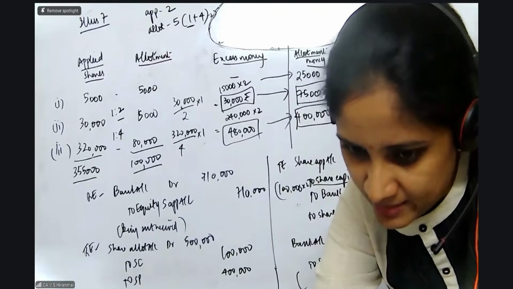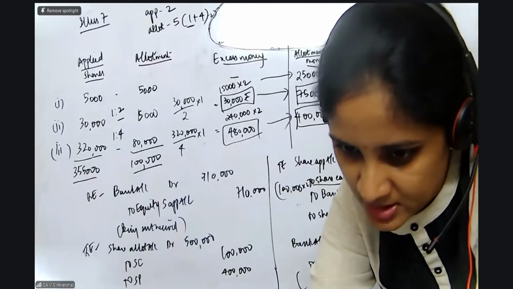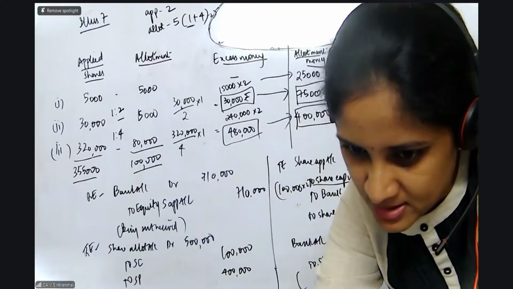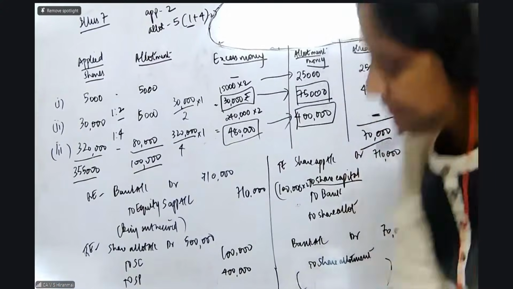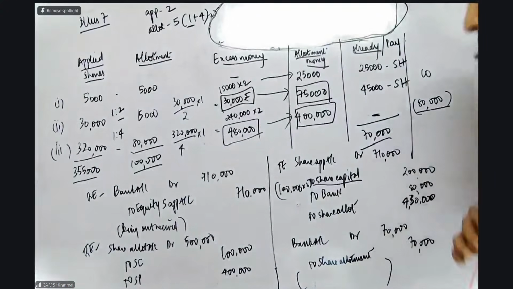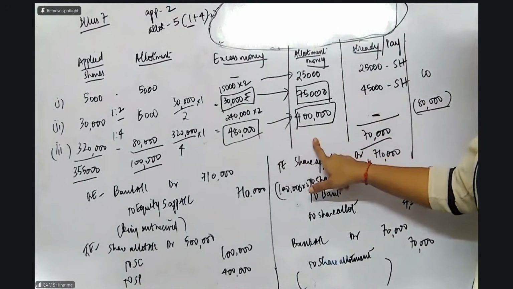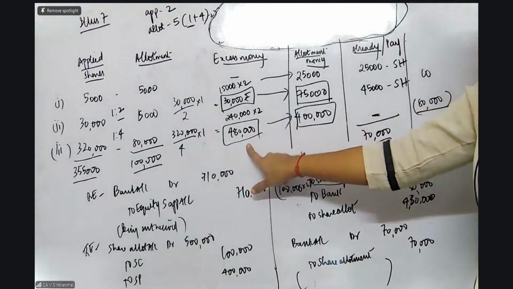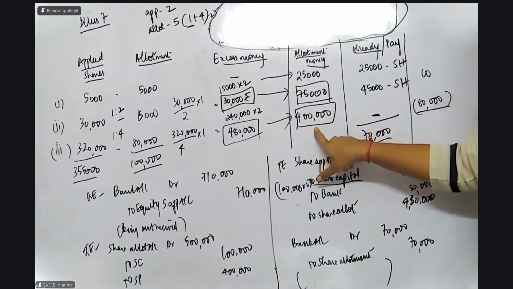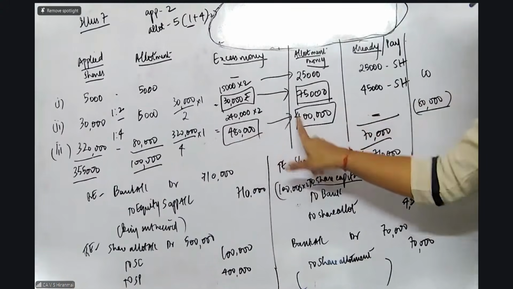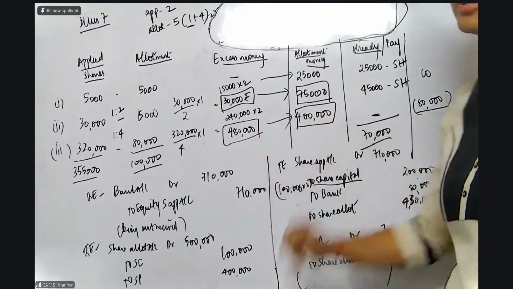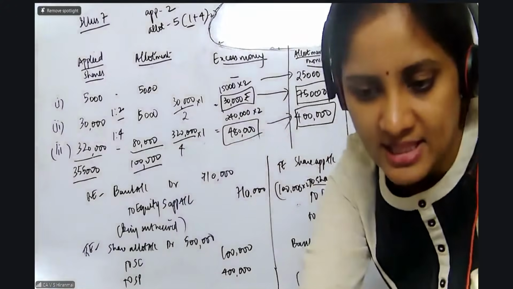Miss Tanya Sharma, did you understand the bank balance? The bank balance is nothing but whatever is being refunded. Refund is happening in the third category because you have received 4,80,000 but here only 4 lakh is required for allotment. So where you have more money, it is given in the question to refund it.